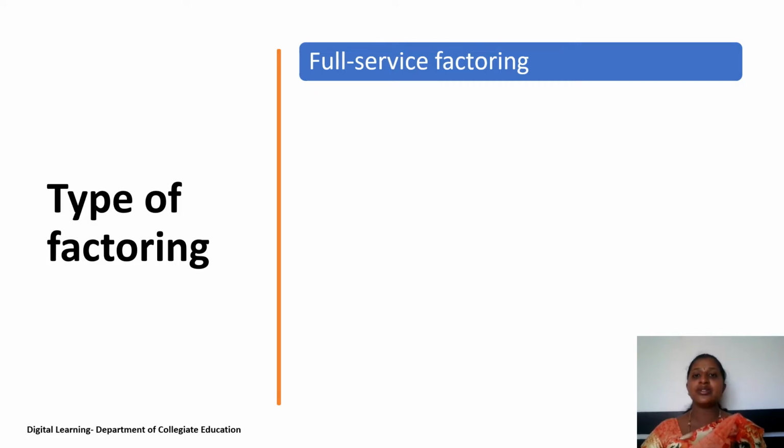So, all kinds of services are provided by the factor to the client. And if any debtor fails to pay his debts, the whole responsibility is on the shoulders of the factor itself. Means factor assumes the credit risk. If there is a bad debt, the risk is on factor. So it is also called as a without recourse to the client factoring.